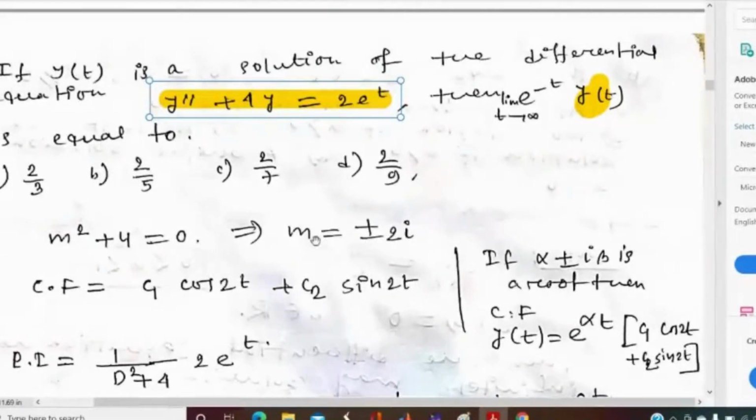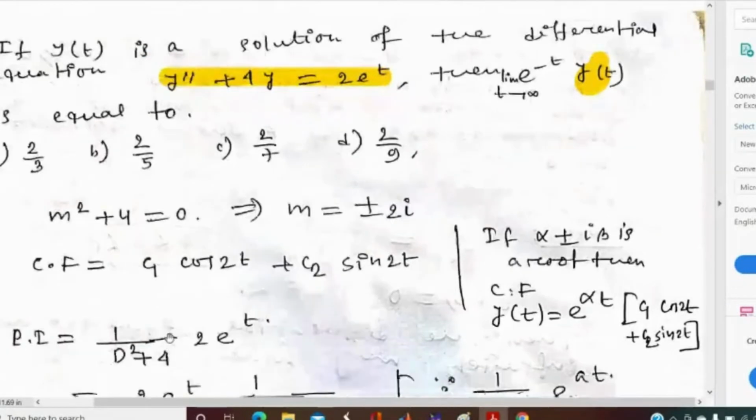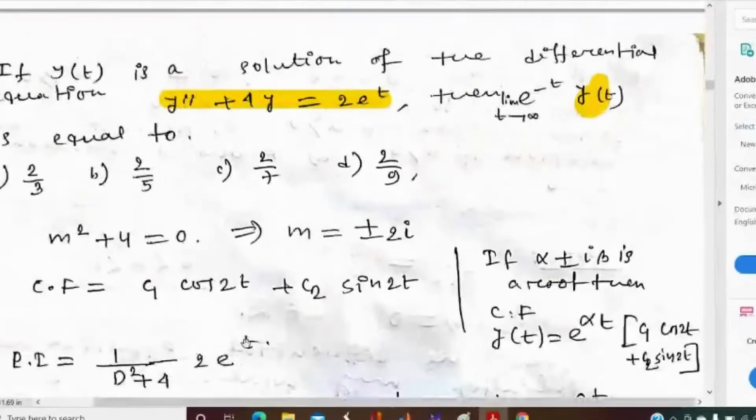So here the roots are m equal to plus minus 2i. Comparing with alpha plus minus i beta, alpha becomes 0 and beta is 2. If alpha equals 0, then e to the power 0t is 1, so the solution will be y(t) equal to c1 cos 2t plus c2 sin 2t. And it is not a homogeneous equation, so we have to find the particular integral also. The particular integral will be 1 by (D square plus 4) into 2 e to the power 2t.